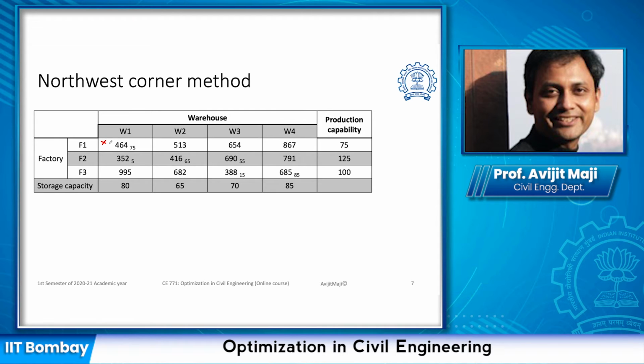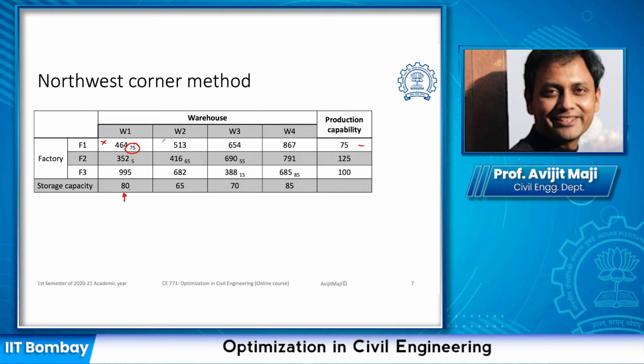For this corner, the supply is 75 and the demand it can accommodate is 80. So the minimum of these two is going to be assigned here, because if I want to assign 80, I cannot supply it because there is a constraint from the supply side. So the minimum is assigned here.